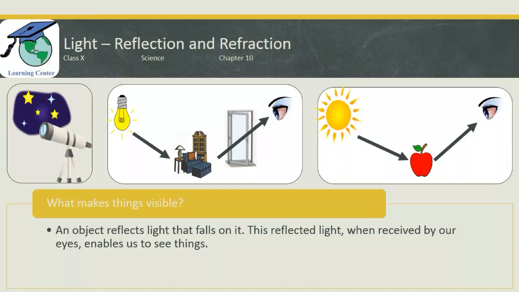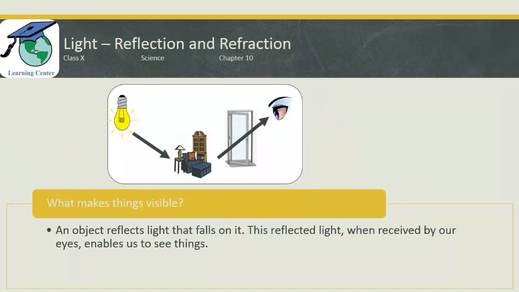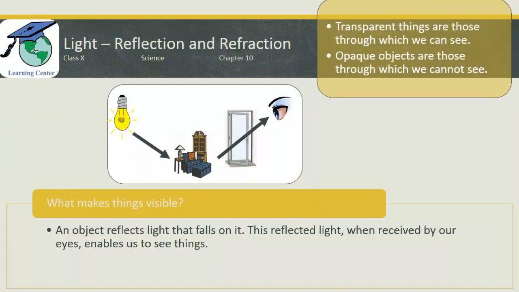In fact, what is the definition of transparent things or opaque things? Transparent things are those through which we can see, and opaque things are those through which we cannot see. This definition we have learned in lower grades. Now it's time to redefine the definitions. What are the transparent things?